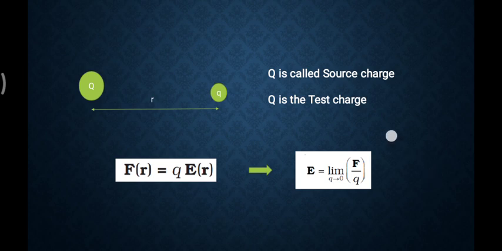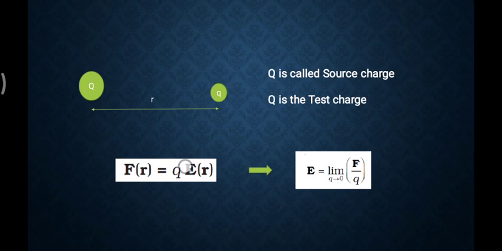Because capital Q is generating the electric field, and due to this the other charge will feel force, so it is the source. The small q feels the force, and we are testing how much it feels, so this is a test charge. So F is equal to qE.